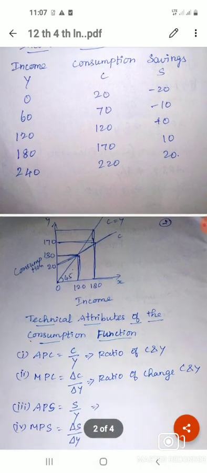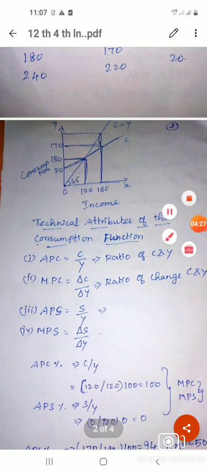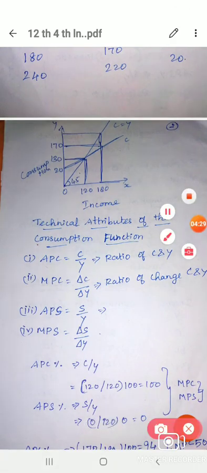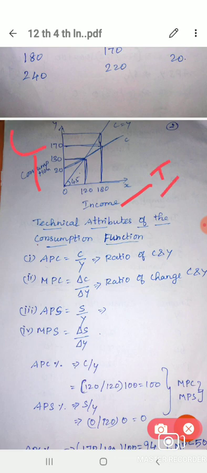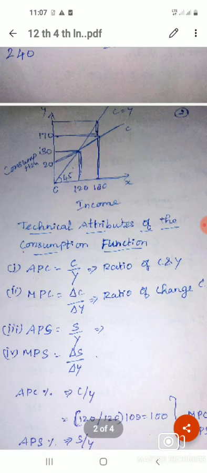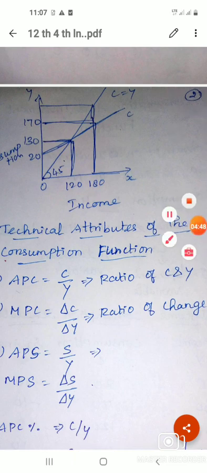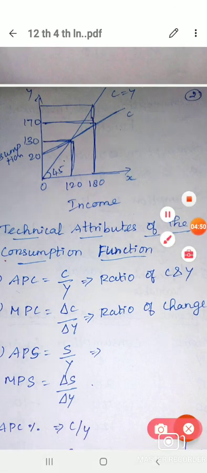Based on the income schedule, we have to draw the income and consumption diagram. Already we know the x-axis is income, the horizontal line, and the vertical line is consumption. This is income, this is consumption. The same thing: 120 income means 130 consumption, like this 180 means 170.